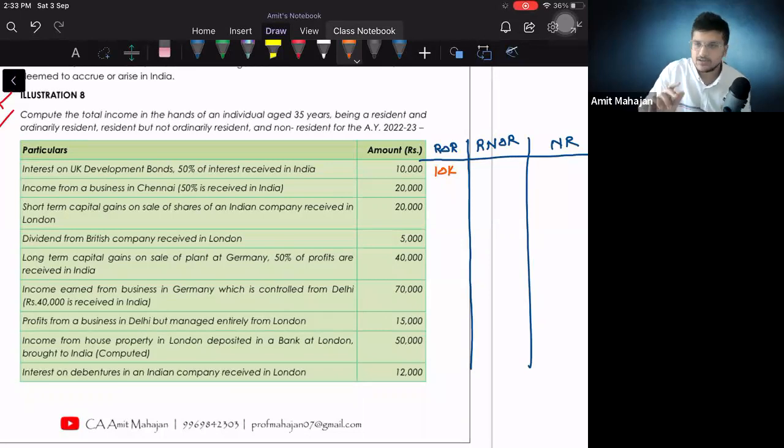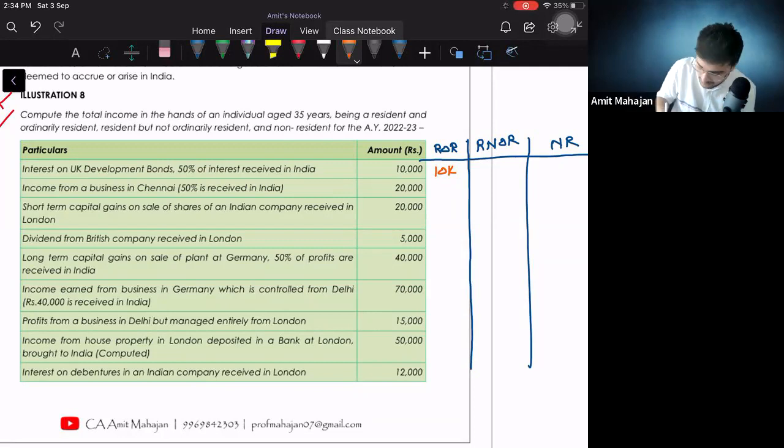First, you need to identify whether there is any Indian income or any foreign income. पहले वो identify करो. Interest आया UK bond से, ठीक है? ये it is not accrued in India, but it is received in India. 50% of interest is received in India, which means can I say there is some Indian income accrued in India, received in India? Accrued तो नहीं हो रहा है because UK development bond है, पर receive तो हो रहा है 50%. So which means 10,000 interest तो है, पर उसमें से can I say 5,000 is received in India? Yes, and that is why 5,000 is an Indian income.